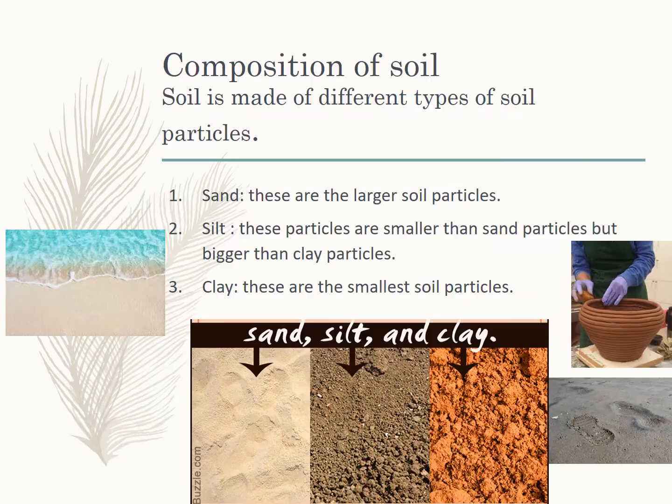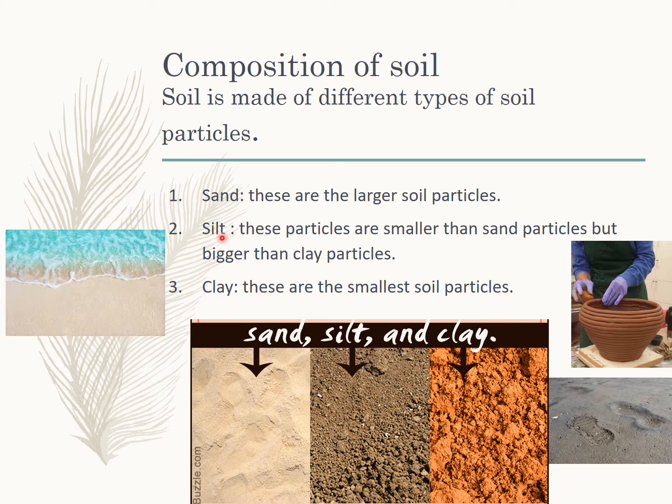Now coming to composition of soil. Soil is made of different types of soil particles. Some soil particles are big, some are small, some are very small. So according to this we are going to divide them. In sand we have the largest soil particles. Sand you find near beaches. Sand has the largest soil particle.